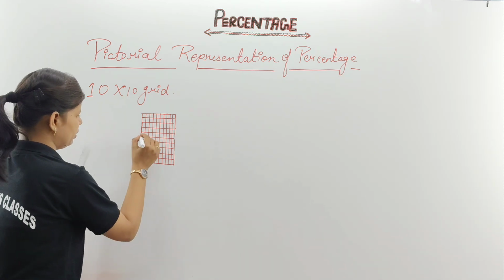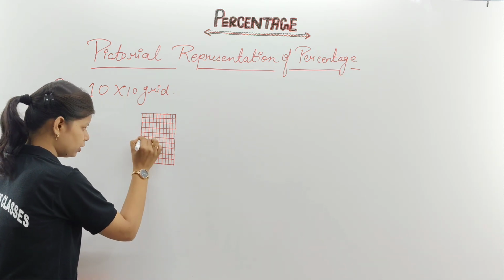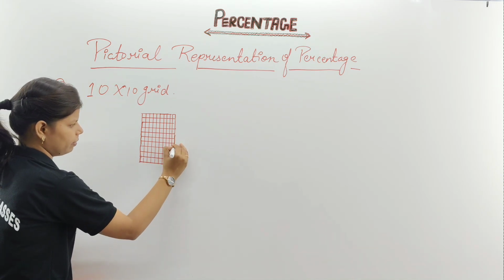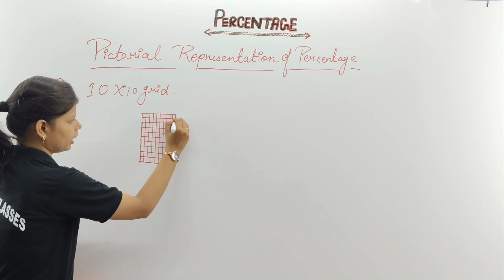Clear? Now please keep your eyes here. What is the actual use of this one, and in what way are we going to learn the pictorial representation? That is very important for you to understand. Clear?